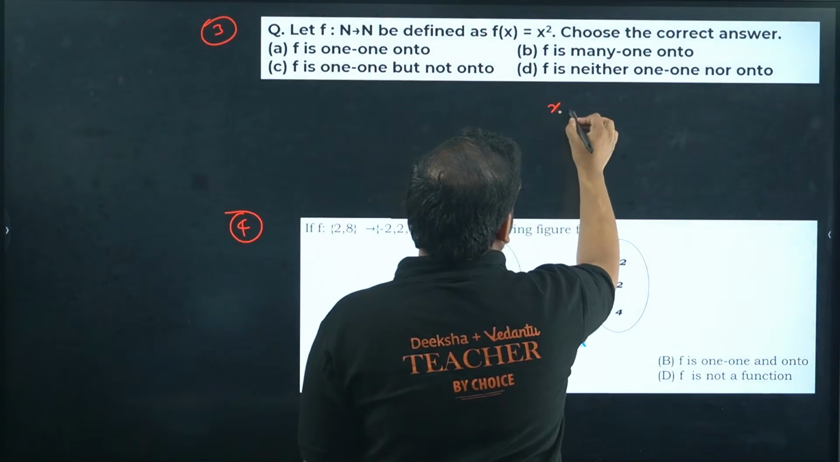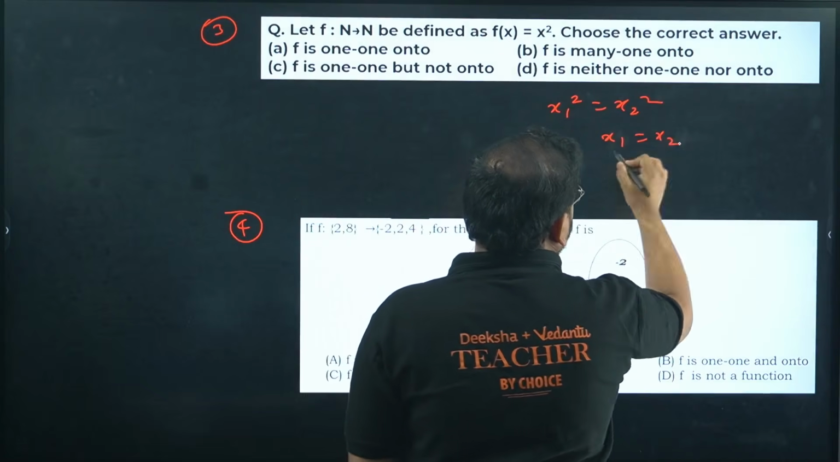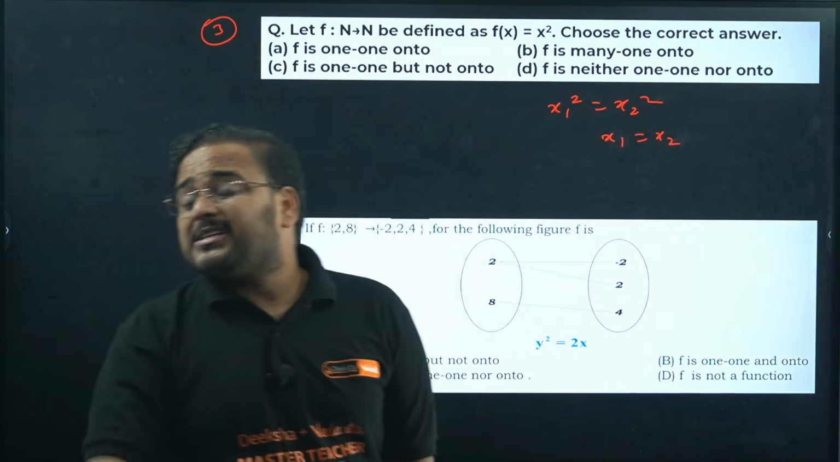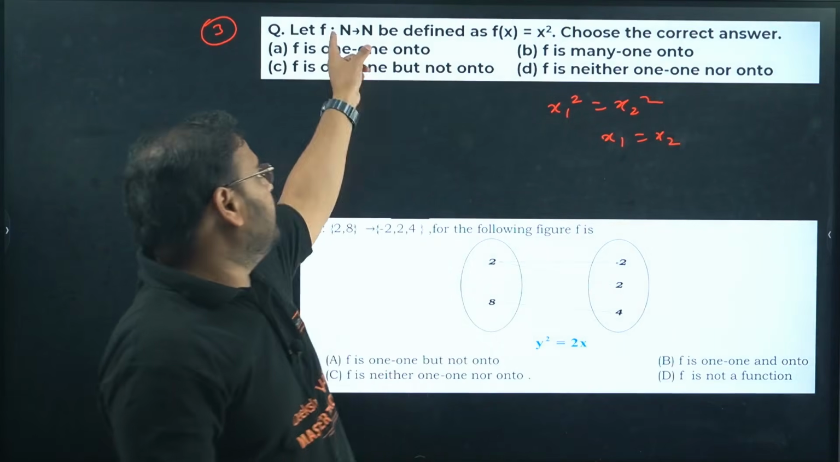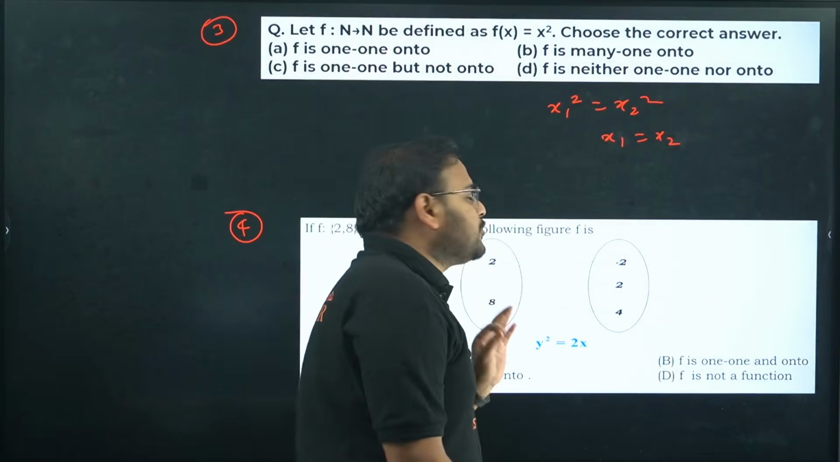Because if you take x1 square equals x2 square, you get x1 equals x2 if you take the root. Why not plus minus x2? Because it is natural number. In natural numbers, do you have negative values? You don't have. It means it will be simply x1 equals x2.